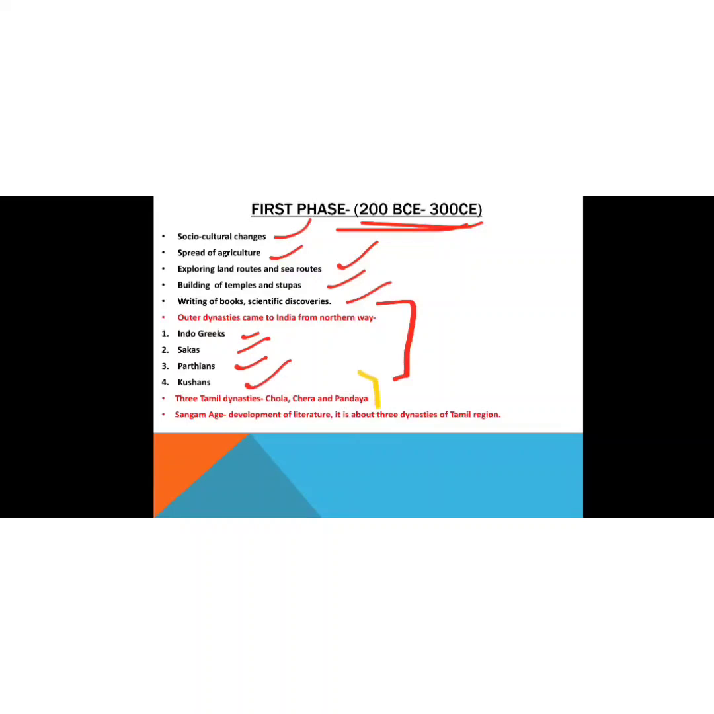These are known as the Chola dynasty, the Chera dynasty and the Pandya dynasty. And also we will be talking about the Sangam age and the development of literature. It is about three dynasties of the Tamil region, that were Chola, Chera and Pandya. So we will be talking about the Sangam age and these three dynasties.